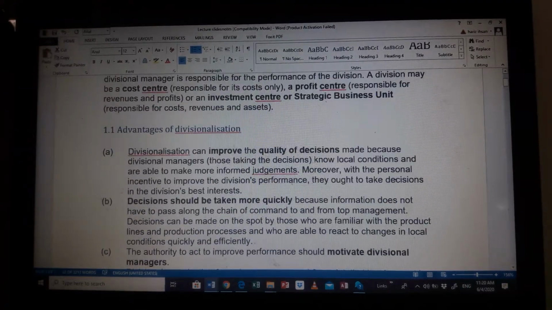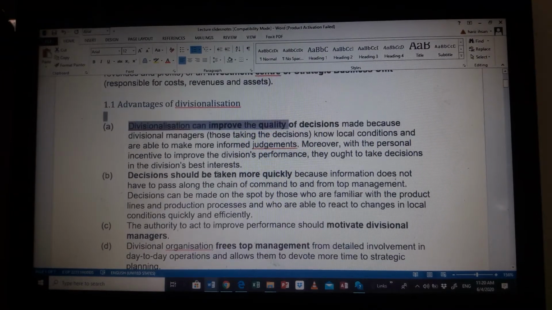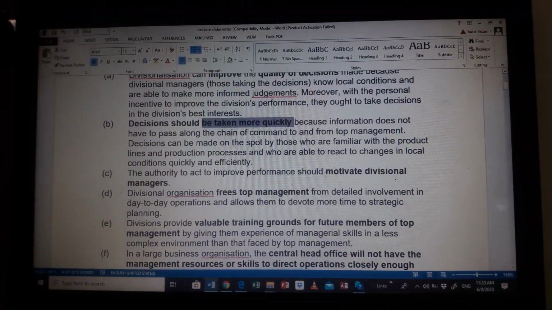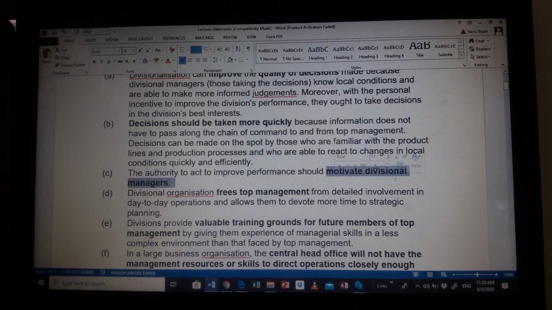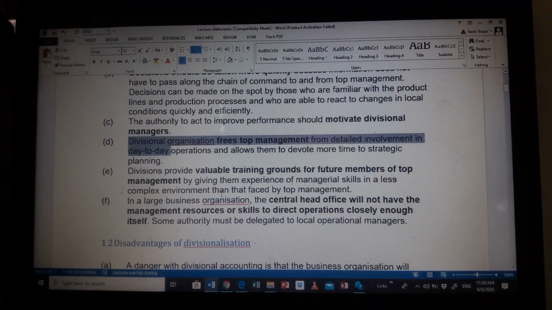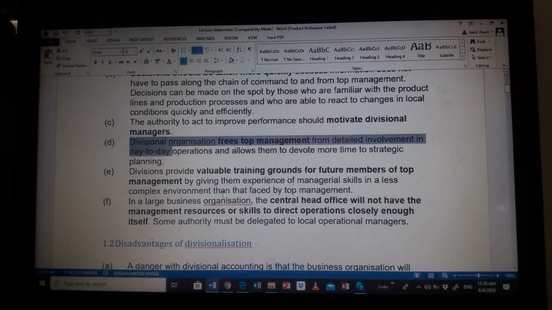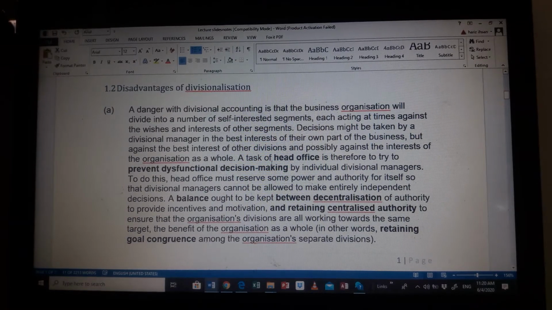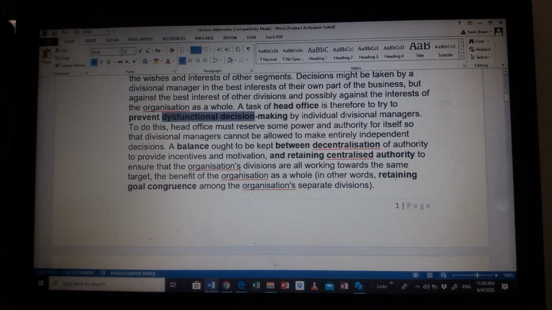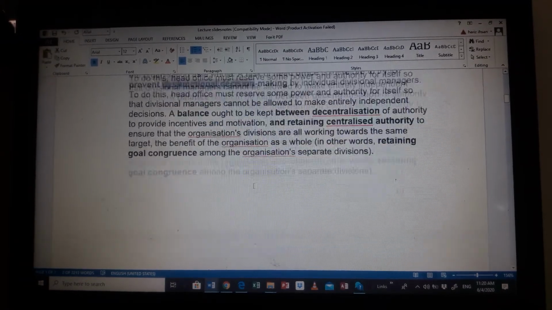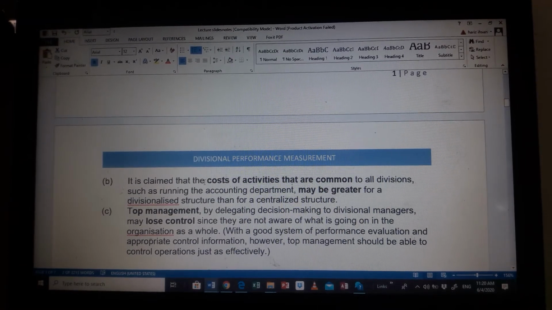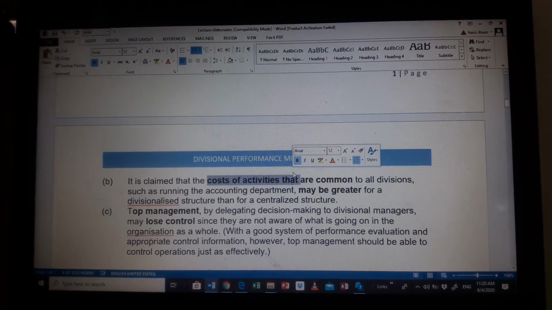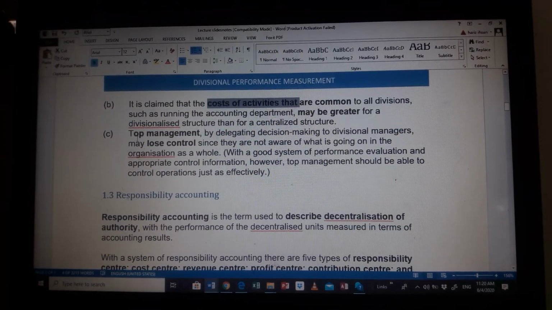The advantages are that they can improve quality decisions, decisions can be taken faster, it will motivate division managers to become better, it gives power to the divisional management to make decisions, and it will provide a valuable training ground. The disadvantage is that it may create dysfunctional decision making, in which they have two heads moving the body. One wants to go right, one wants to go left. The second one is that the cost may be higher simply because you need to have all separate departments. And lastly, top management may lose control out of it.